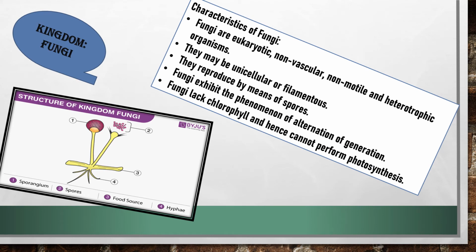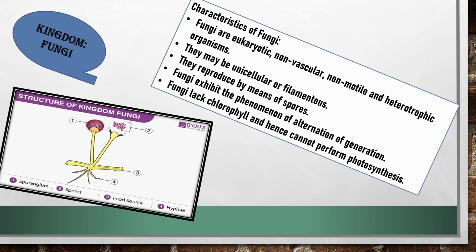Next kingdom is fungi. First see the structure of fungi. This is sporangium. These are spores. This is the food source, and this one is called hyphae. So kingdom fungi consists of plant-like organisms that are mostly multicellular, non-green and non-photosynthetic in nature.